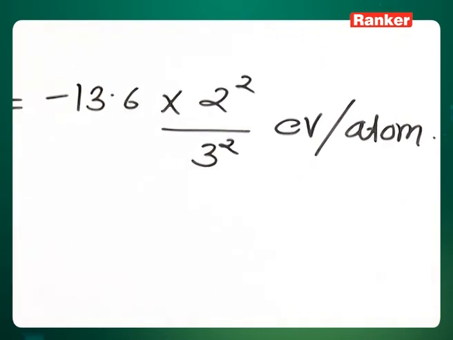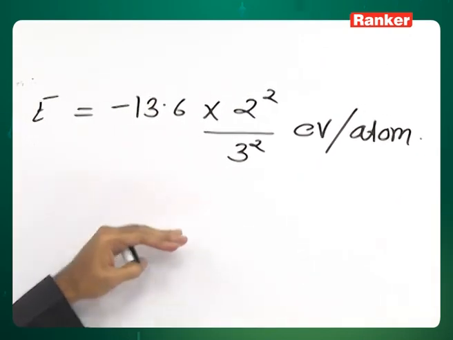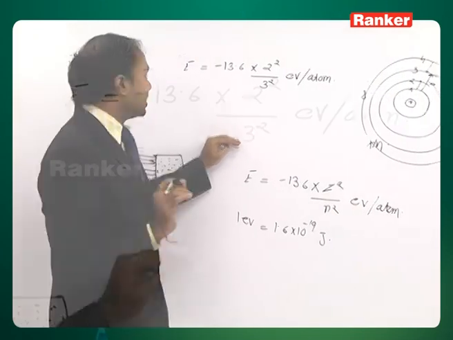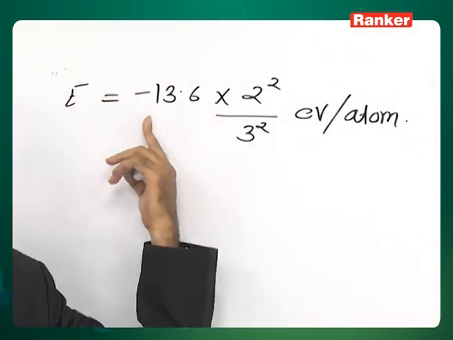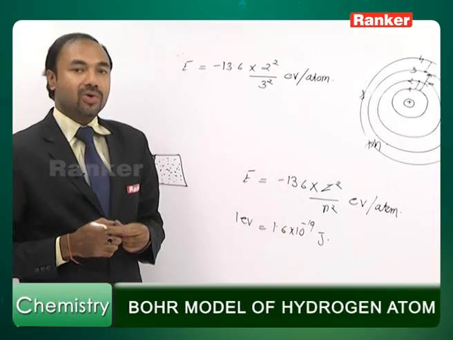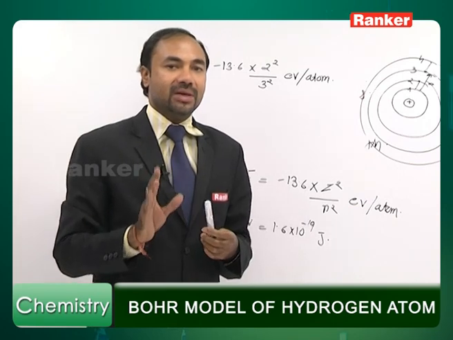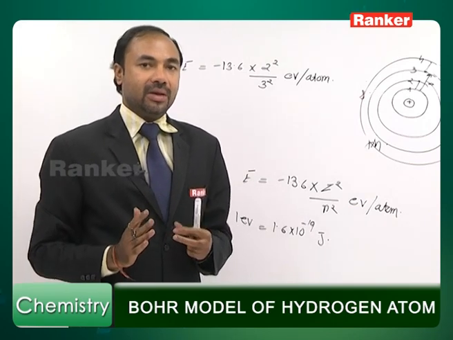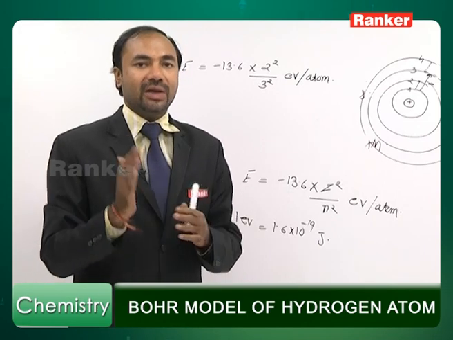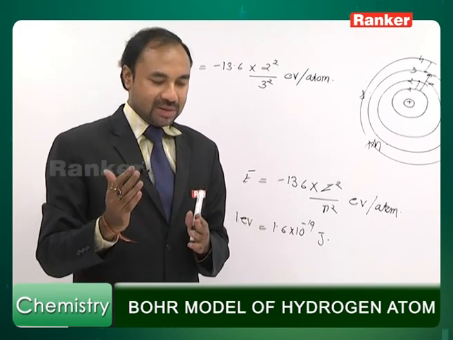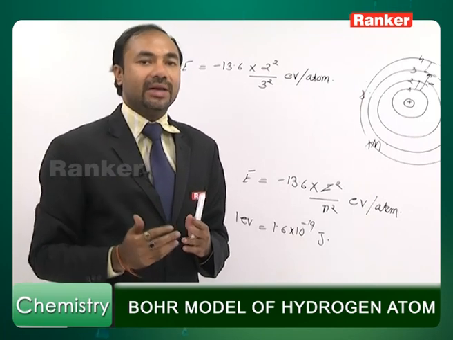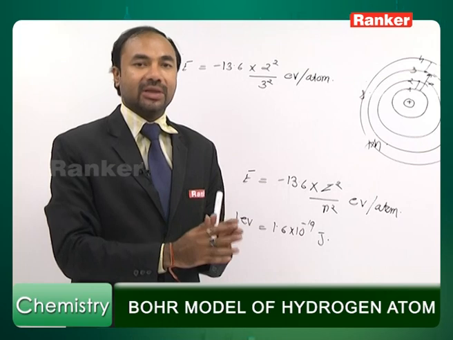Now, one more thing I'll tell you here: the meaning of the negative sign. We are putting a negative sign here. This is highly important because as long as the electron remains in the atom, it must have a negative sign for the energy. This shows that the electron is bonded to the atom. Once the electron gets positive energy or zero energy, it is out of the atom.